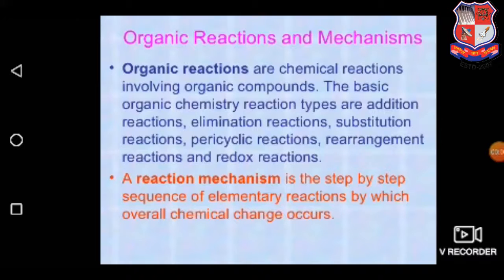Hello students, today we will see about the organic reactions and mechanisms. The organic reactions are chemical reactions involving organic compounds. The basic organic chemistry reactions are addition reactions, elimination reactions, substitution reactions, pericyclic reactions, rearrangement reactions, and redox reactions. A reaction mechanism is the step-by-step sequence of elementary reactions by which overall chemical change occurs.